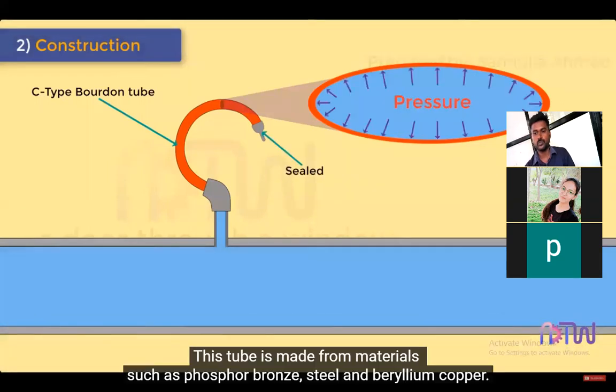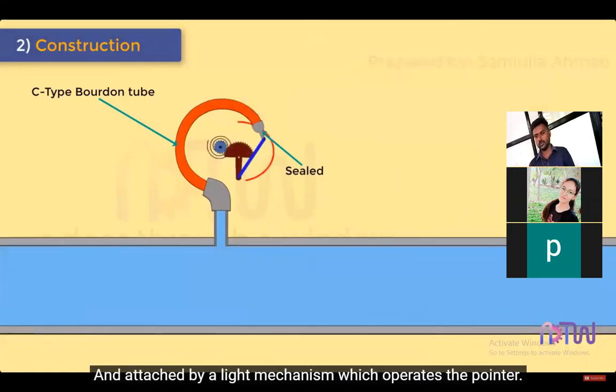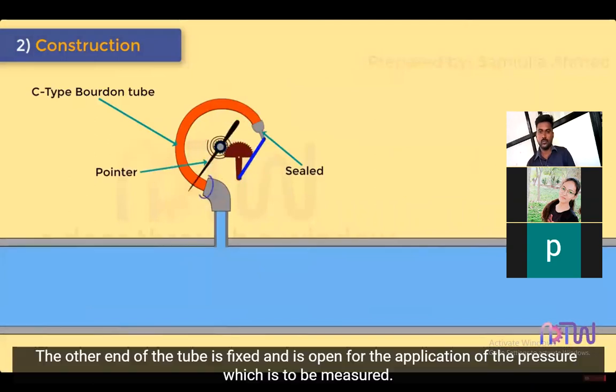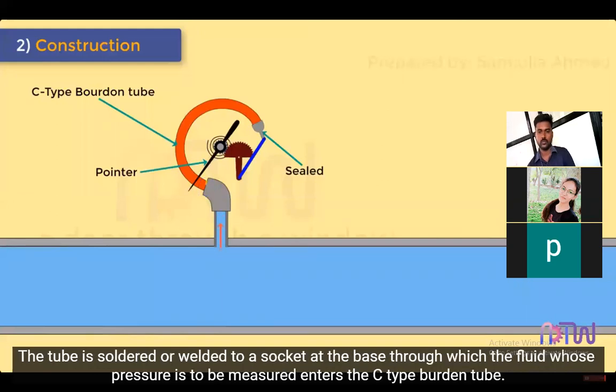This tube is made from materials such as phosphor bronze, steel, and beryllium copper, and attached by a light mechanism which operates the pointer. The other end of the tube is fixed and is open for the application of the pressure, which is to be measured. The tube is soldered or welded to a socket at the base through which the fluid, whose pressure is to be measured, enters the C-type Bourdon tube.